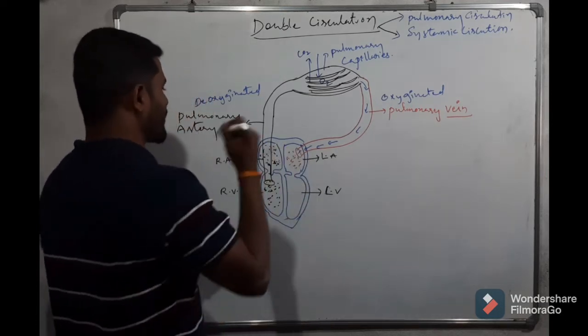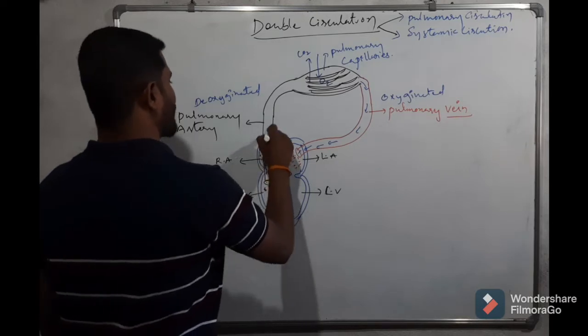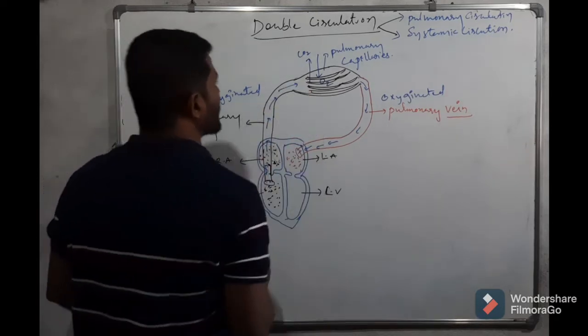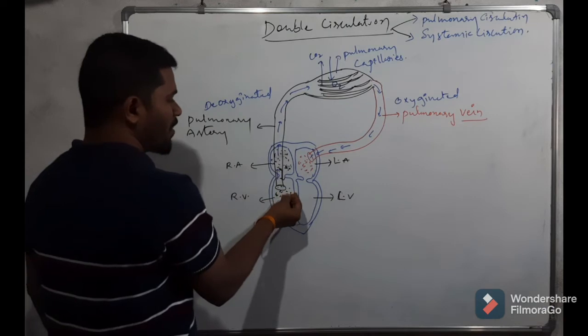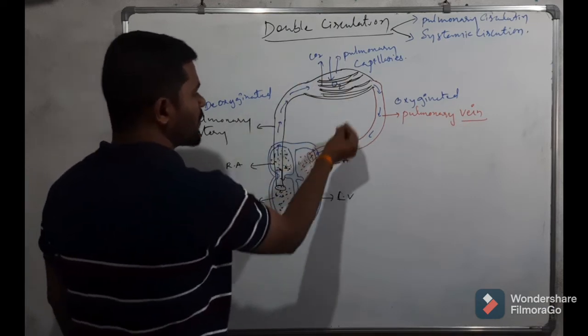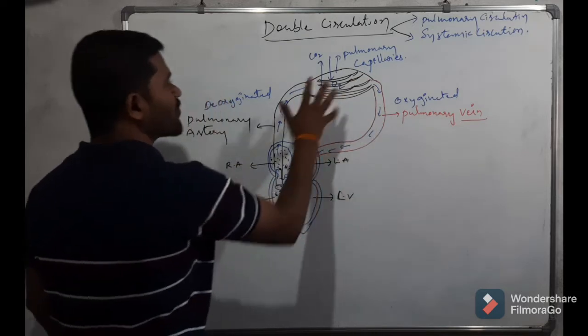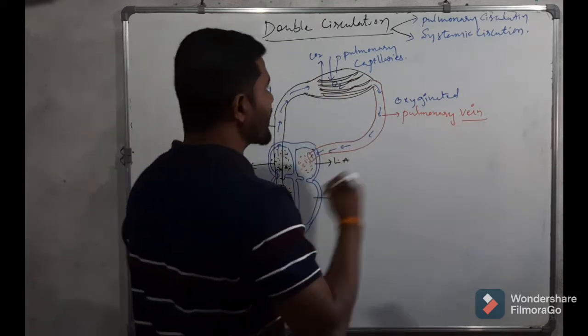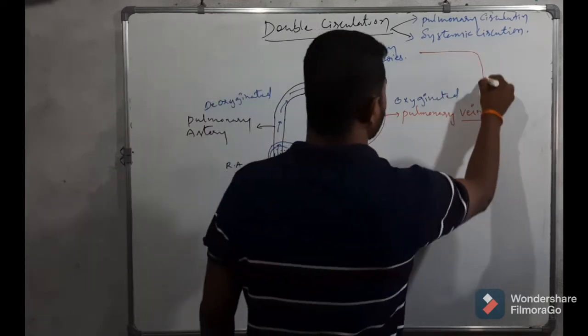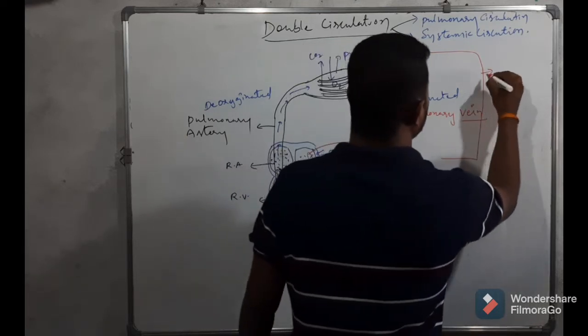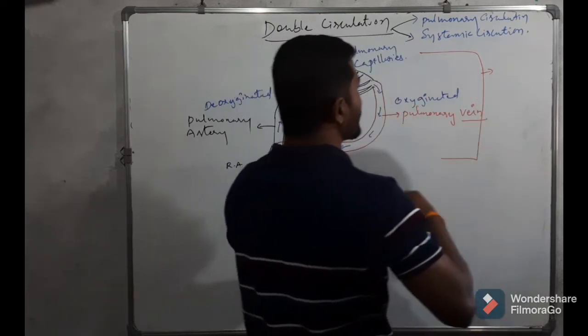This pathway from the right ventricle to the left auricle, the total circulation, we call pulmonary circulation.